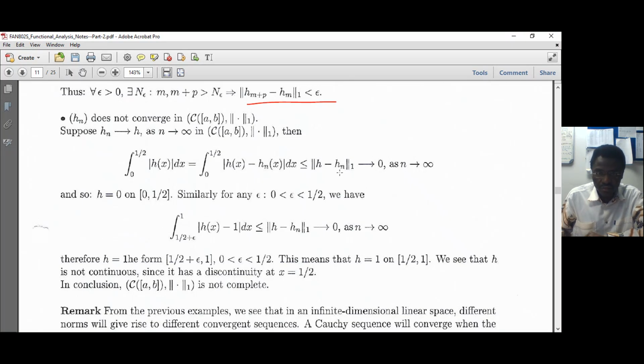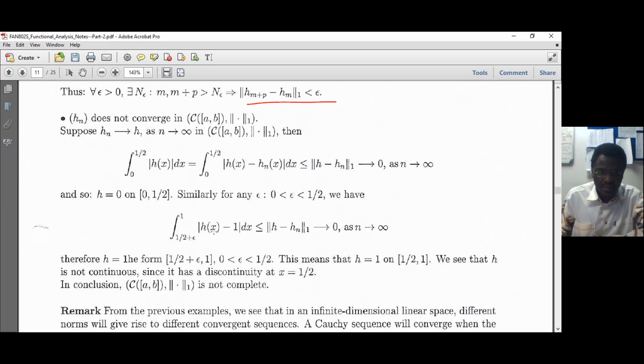You see that for this one, if we take the limit, it goes to 0, right? When n goes to infinity. And similarly, if we take this part, this will go to 0 when n goes to infinity.